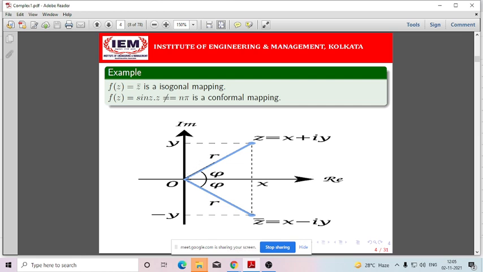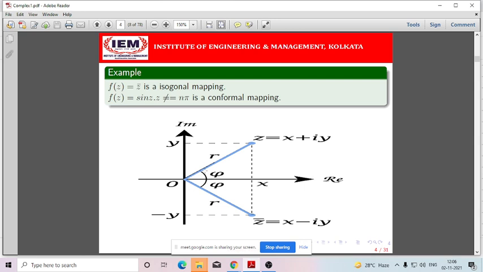So if you take some points over here, and if you take the x-axis as C1 and this as C2, then this angle and this angle will be the same in magnitude because the distances of z and z bar from the x-axis are the same. But while we are measuring for z, we are going in the anti-clockwise direction, and while we are measuring for z bar, we are going in the clockwise direction.